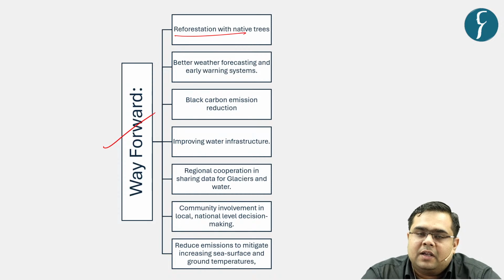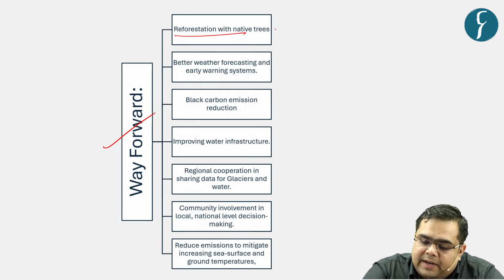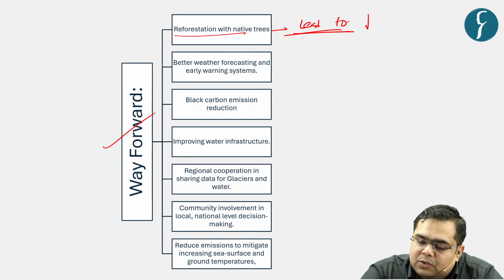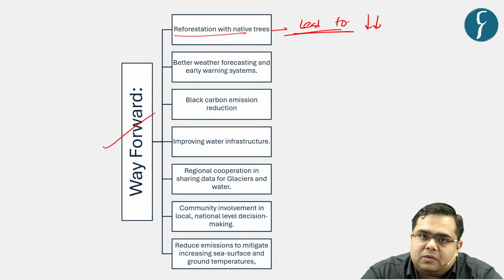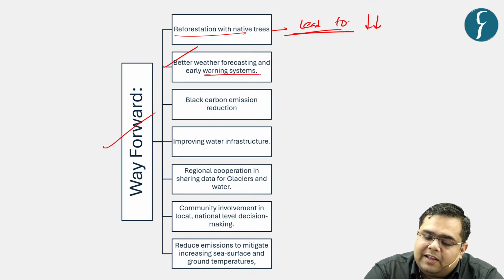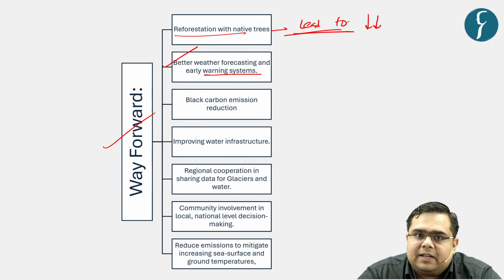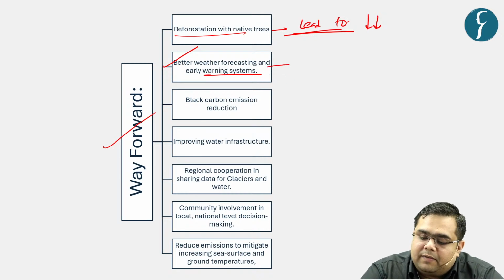So first one being reforestation with native trees. Native trees will lead to snow being melted slowly, right? When the snow is melted in a slower manner, it will lead to perennial supply, right? Then there need to be arrangements of better weather forecasting and early warning systems. What will it lead to? Once there is better weather forecasting, it will lead to a balanced usage of water as a resource by the people. And once balanced usage is there with respect to water, it will lead to better water management.